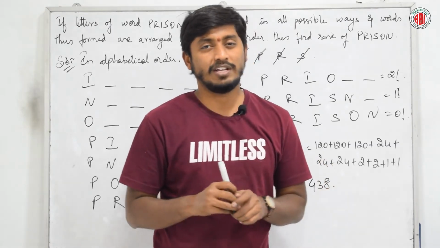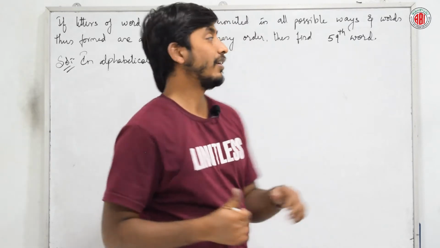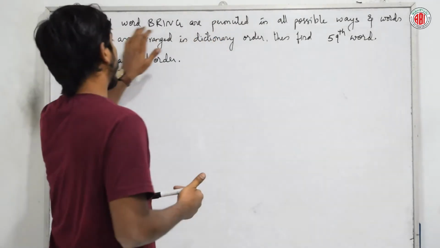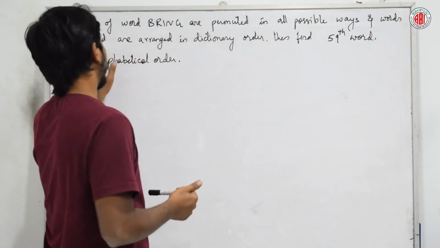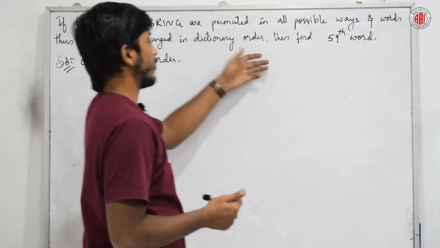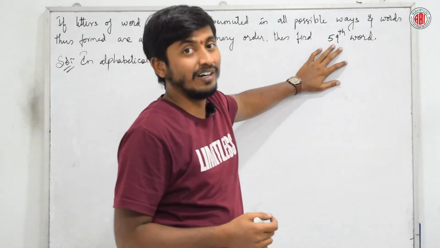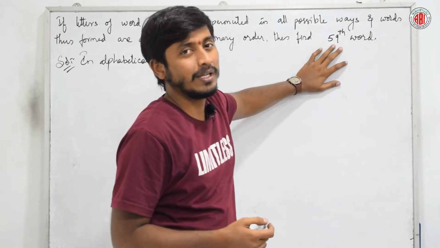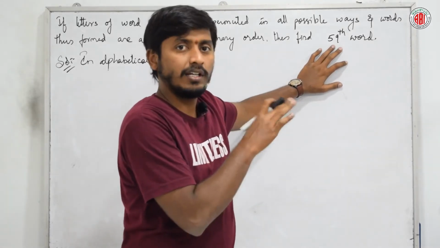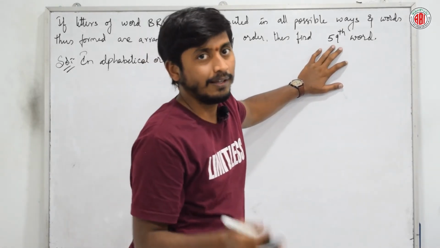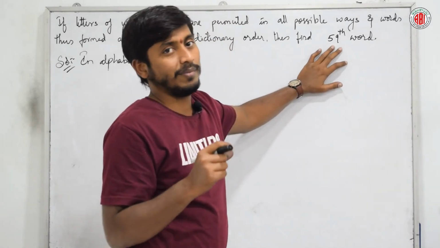Fine. Shall we do one more problem? Let's do it. Look at the next question here. It says that if the letters of the word BRING are permuted in all possible ways and the words formed are arranged in dictionary order, then we are asked to find the 59th word. How do we do it? We already said, if they give a word, then we can find the rank. If they give the rank, we have to find the word.